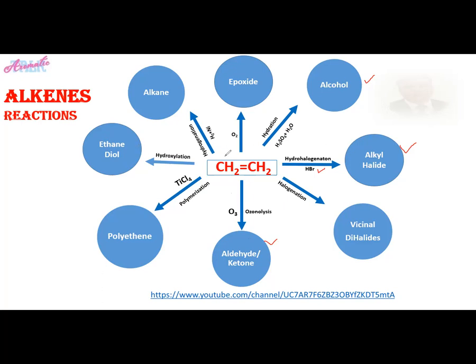And finally, you have seen that ethene also undergoes hydrogenation in the presence of Raney nickel to form alkanes. So different alkanes of the homologous group can be prepared by this reaction. And industrially, this reaction is important to form vegetable ghee. And here you can see another reaction in which ethene undergoes oxidation to form epoxides. A very interesting and important functional group, epoxide, is formed. So you have seen here a quick summary of the alkene reactions.